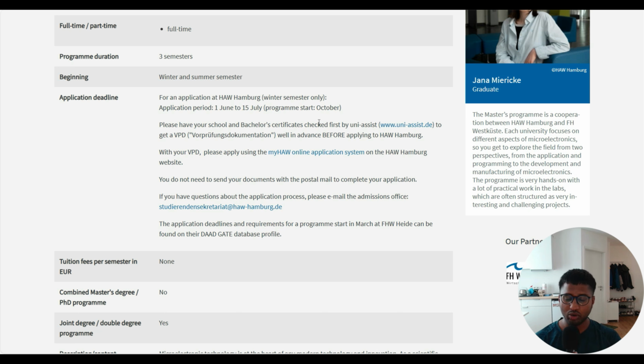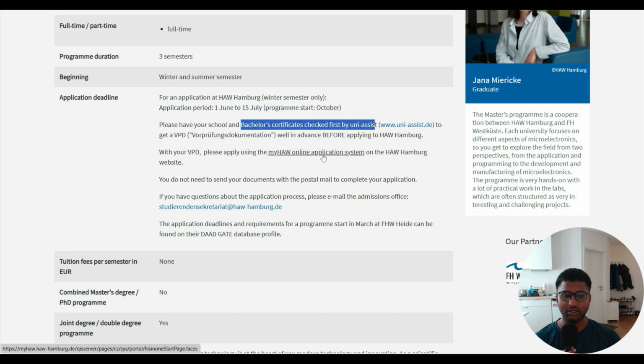But what you can do before that is get your VPD for your bachelor certificate for this particular HAW online application. You can go into UniAssist and check for the VPD for HAW, for example Hamburg University of Applied Science. There will be a VPD for this particular course. Then apply and get the VPD. If you want, we have also made a VPD application video for TU Munich. You can also check that out.